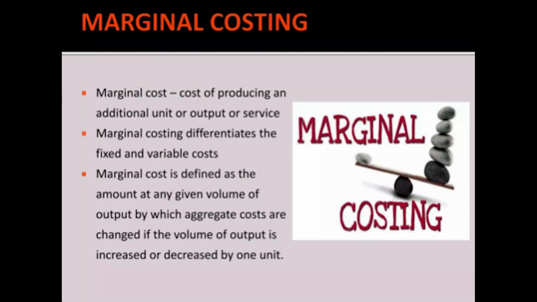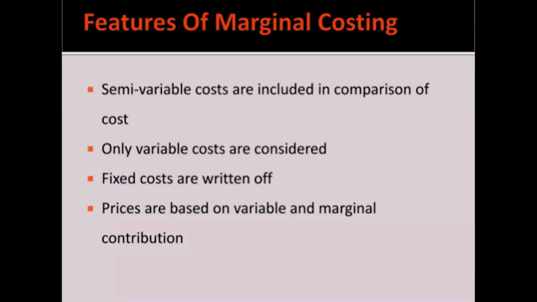So, marginal costing differentiates the fixed and variable costs, because marginal cost is defined as the amount at any given volume of output by which aggregate costs are changed if the volume of output is increased or decreased by 1 unit. As marginal cost features, semi variable costs are included in the comparison of cost. Only variable costs are considered, and fixed costs are written off. Why? Because fixed cost is incurred at any cost, whether you produce or not. The prices are based on variable cost and marginal contribution.